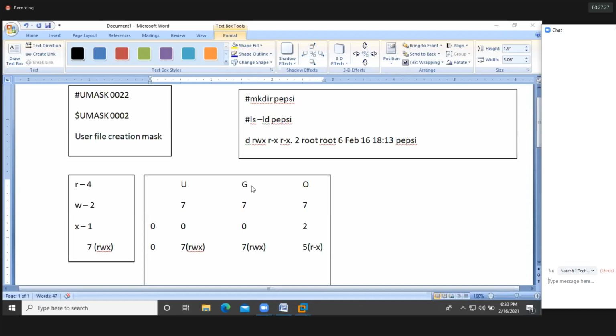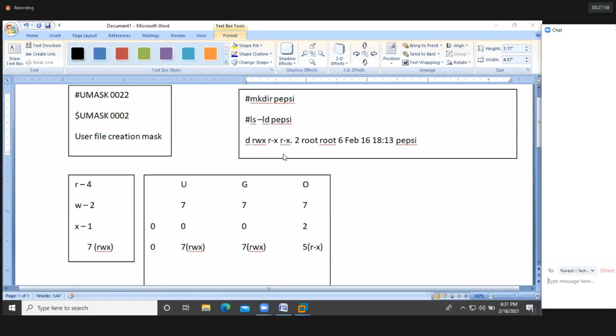By default, other users don't have full permission; other users have RX only, but I need RWX for other users. Now, what umask value should I provide?